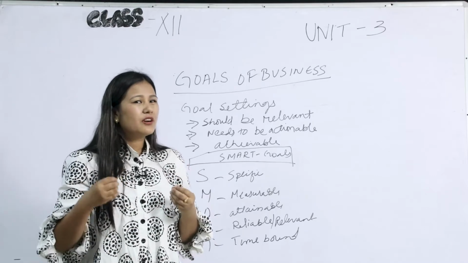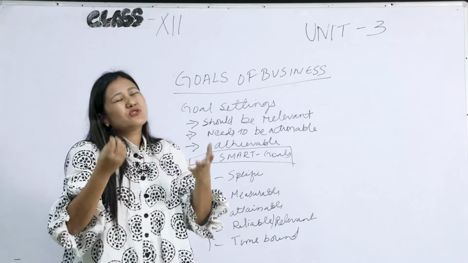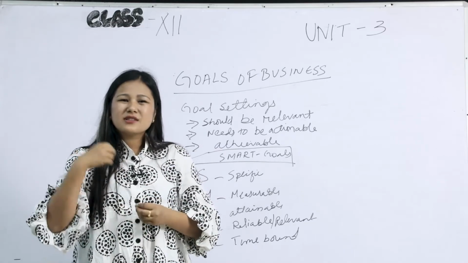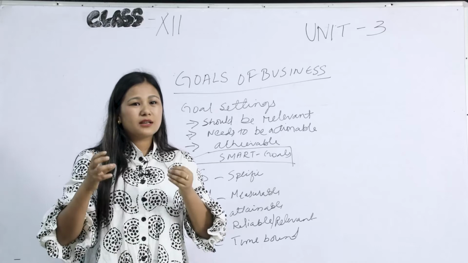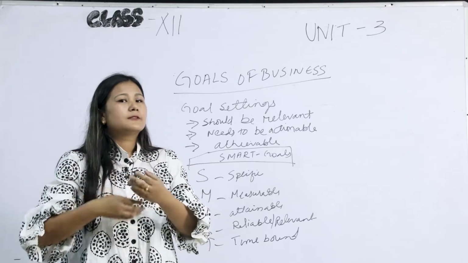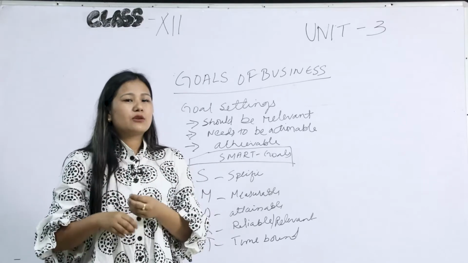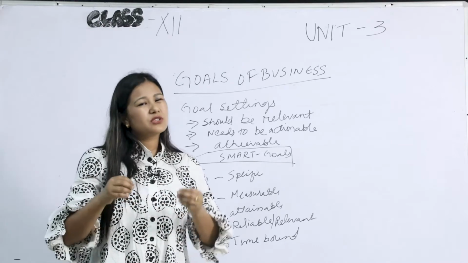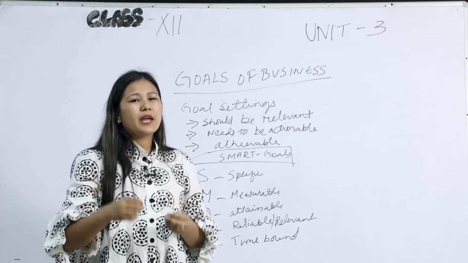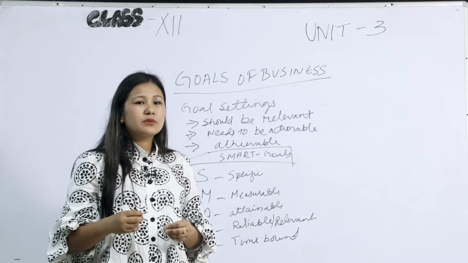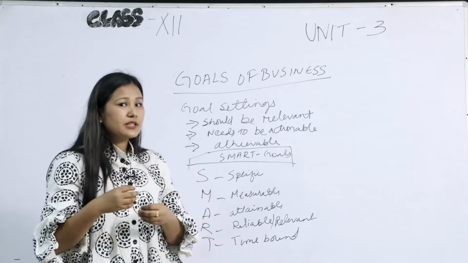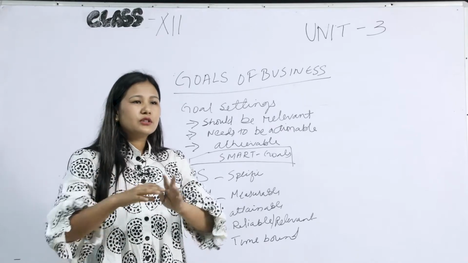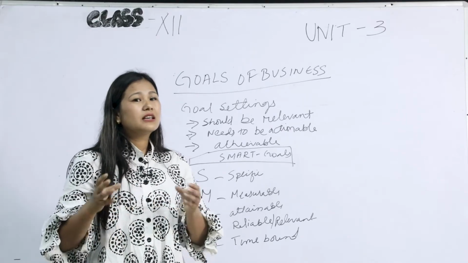In the same manner, if as an entrepreneur you come up with a goal which is not practical and which cannot reach its objectives, those are all useless. So a goal should be actionable, which means it should be able to be put into practice, towards achieving the objectives and towards functioning of the enterprise.